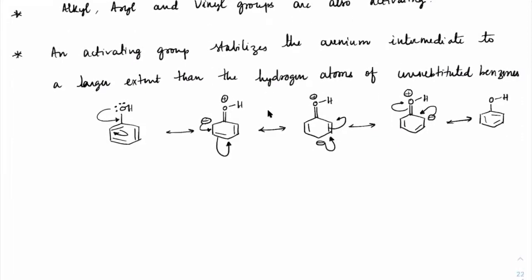Now if you see, the negative charge is always concentrated at ortho and para positions.